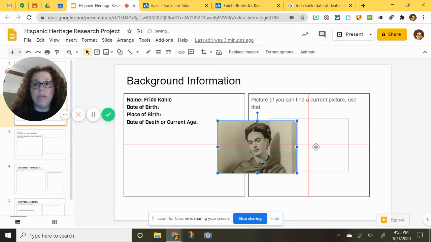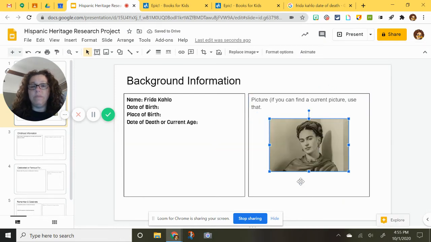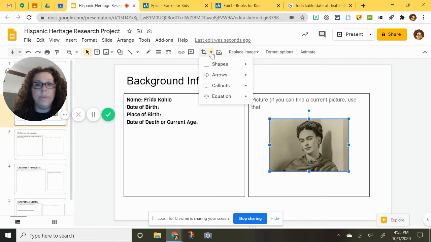That's one way you can do it. A lot of the 5th graders I've been working with are really excited to learn how to do a shape change. When your picture has the blue around it, what you can do is go to this little arrow right here. Don't use the crop. Don't use the reset. It's this very tiny arrow.